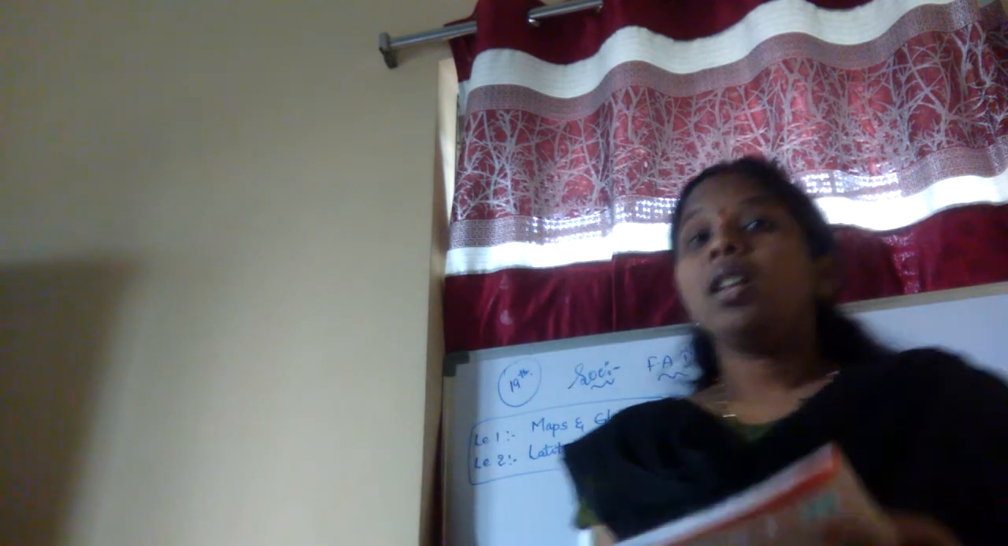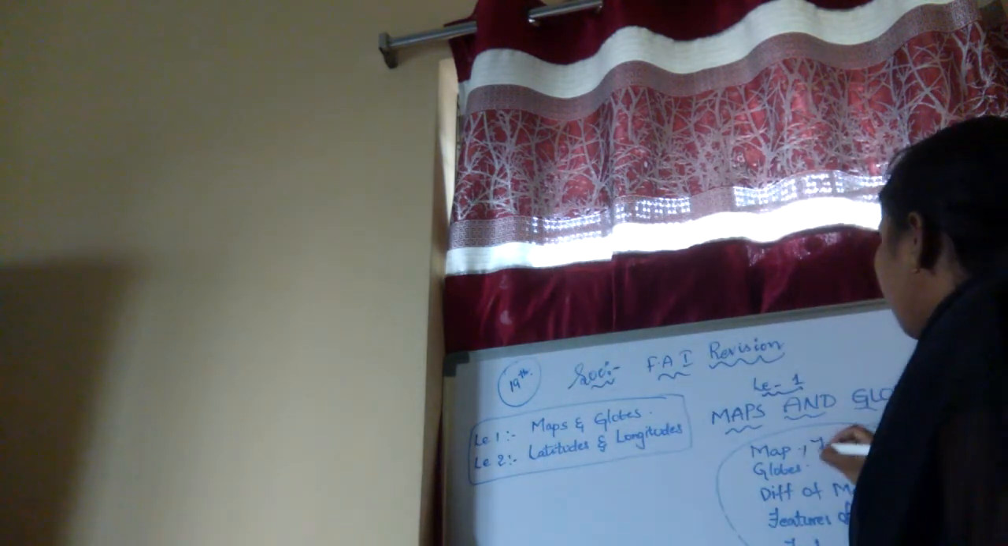What is a map of landforms and water bodies? Sorry, here I didn't say, types of maps are also there. Types of maps.